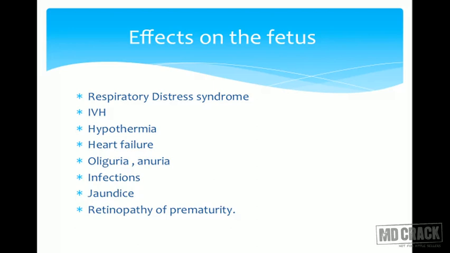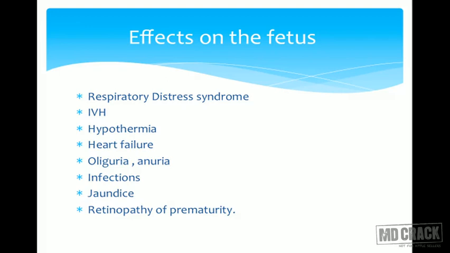Other disadvantages are intraventricular hemorrhage, fragile capillaries, very commonly seen, intracerebral hemorrhages, which are quite detrimental for the baby's growth ahead. Hypothermia, because the baby is just unable to maintain its body temperature when the baby is preterm. Heart failure, oliguria, anuria. The baby is again prone to infections because immunity is a little less. Jaundice, because the baby cannot clear up the bilirubin load which a normal term baby can clear up. There can also be retinopathy of prematurity.